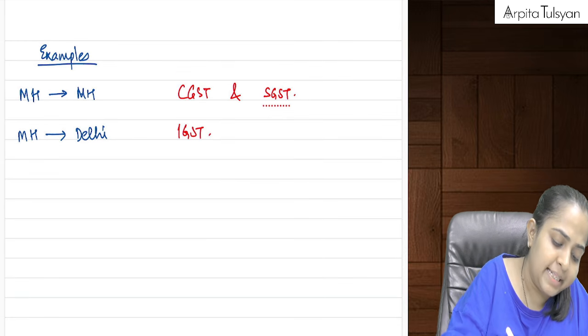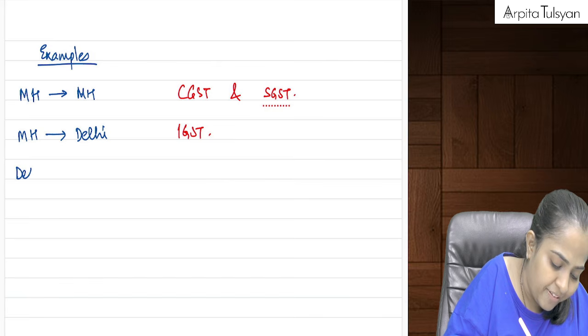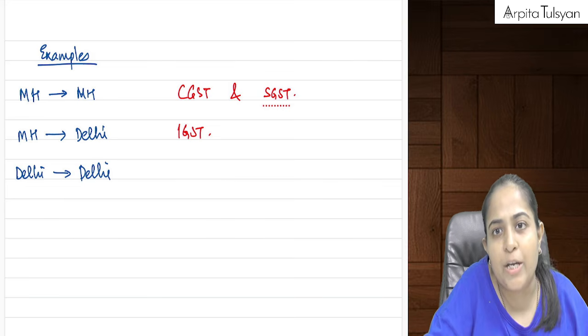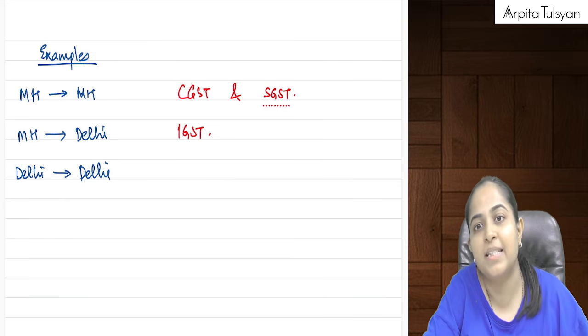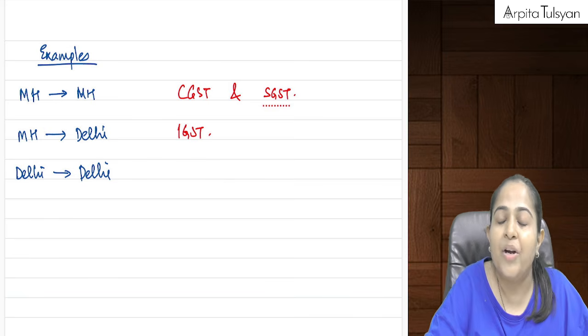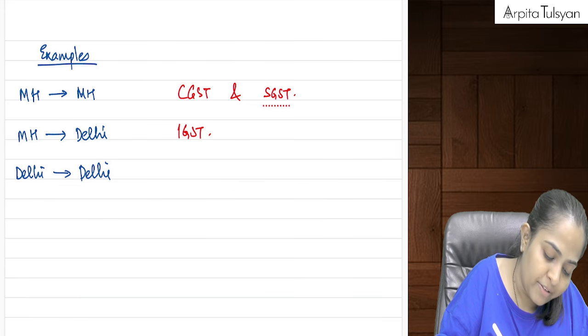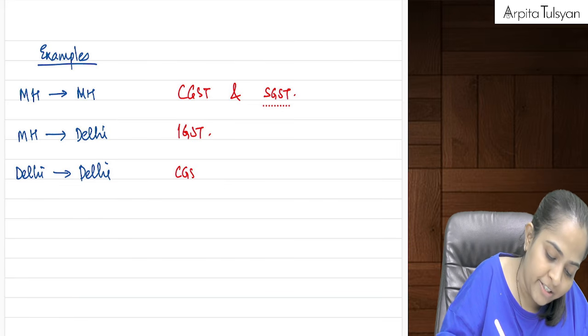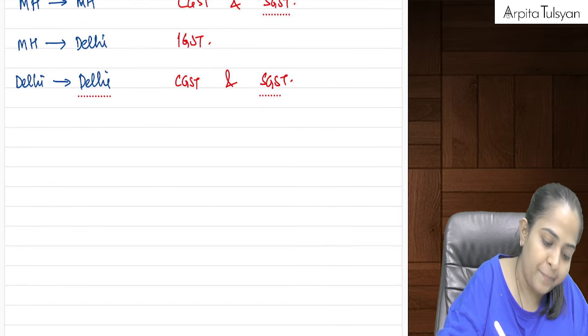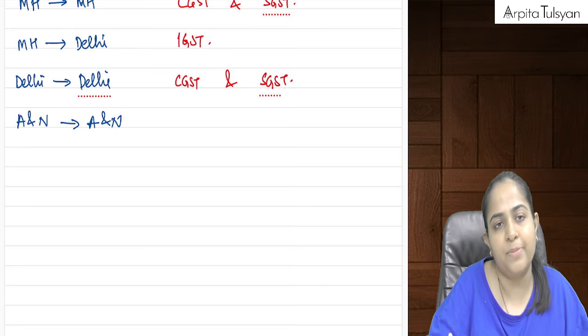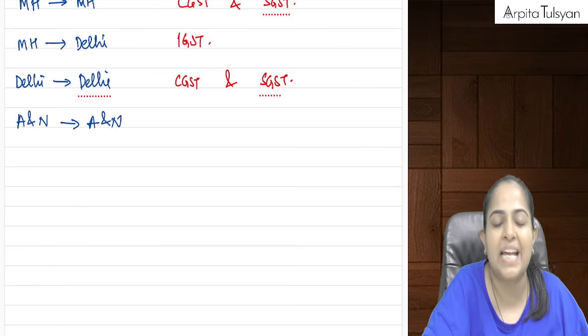Let's say there is a transaction happening between Delhi and Delhi. Even though Delhi is a union territory, for the purpose of GST it will be considered a state, because they decided to have their own legislature. So here it will be CGST and SGST. Let's say there is a transaction between Andaman and Nicobar Islands and Andaman and Nicobar Islands, means the transaction is happening within one same union territory.